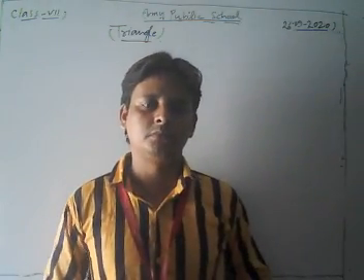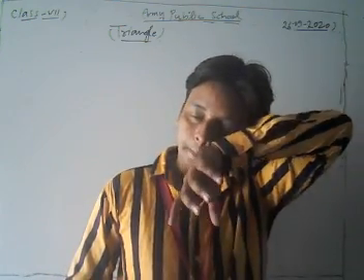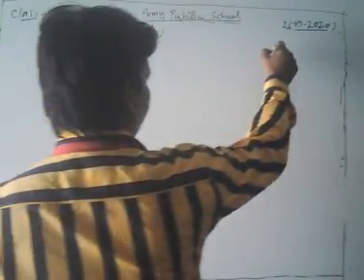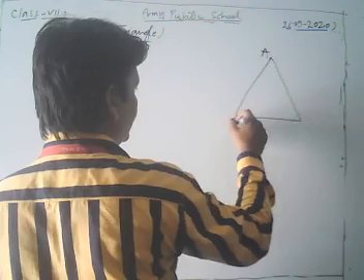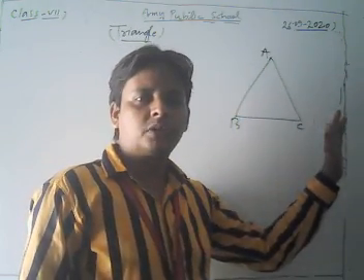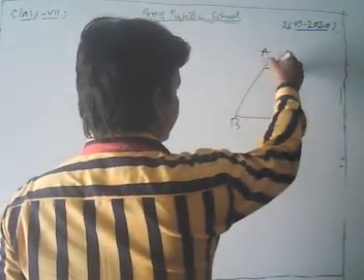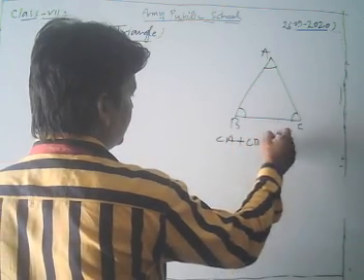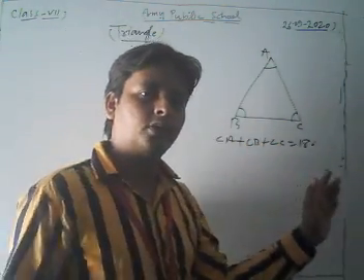Today we revise some properties of triangle. First one is, dear students, you know that in any triangle ABC, the sum of all angles of a triangle ABC is what? 180. The sum of all interior angles means angle A plus angle B plus angle C is equal to 180. This is one important property related to triangle.